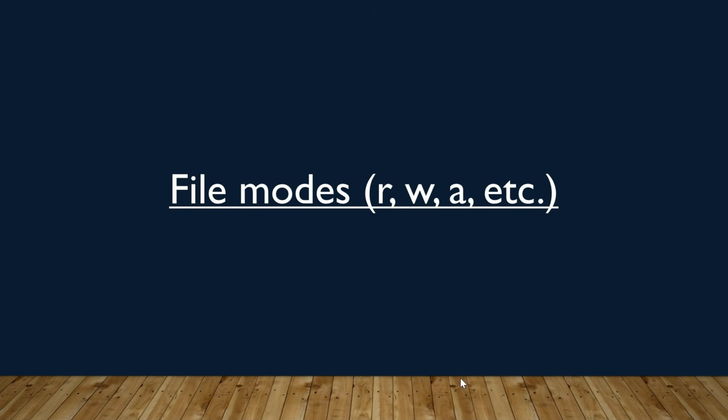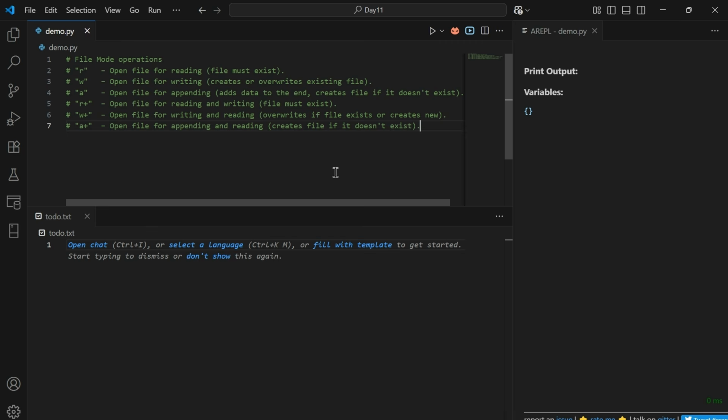Next, let's discuss different file mode operations with an example. There are many file mode operations that exist in Python. Let's concentrate on a few of those in this session. First one is r. r is for file reading operation. It opens an existing file and lets you read its content, but you can't write or change anything in it.